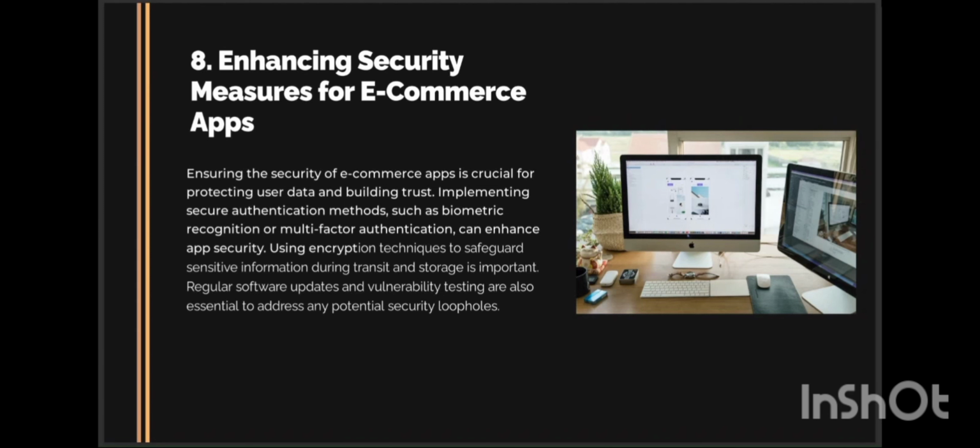Eighth one is enhancing security measures for e-commerce apps. Here, ensuring the security of e-commerce apps is crucial for protecting user data and building trust. Implement secure authentication methods such as biometric recognition or multi-factor authentication. You can enhance app security using encryption techniques to safeguard sensitive information during transit and storage. Regular software updates and vulnerability testing are also essential to address any potential security loopholes.